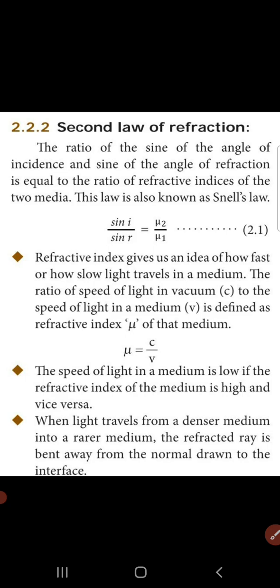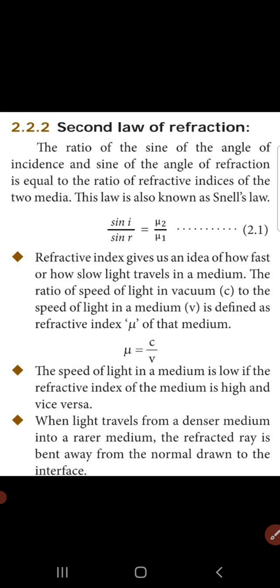Refractive index also gives an idea of how fast or how slow the light travels in the medium. The ratio of the speed of light in vacuum to the speed of light in a medium is defined as the refractive index mu, and it can be calculated as mu is equal to c by v. The speed of light in a medium is low if the refractive index of the medium is high. See, when the speed of light traveling in the medium is low, what will happen to the refractive index? It will be high.